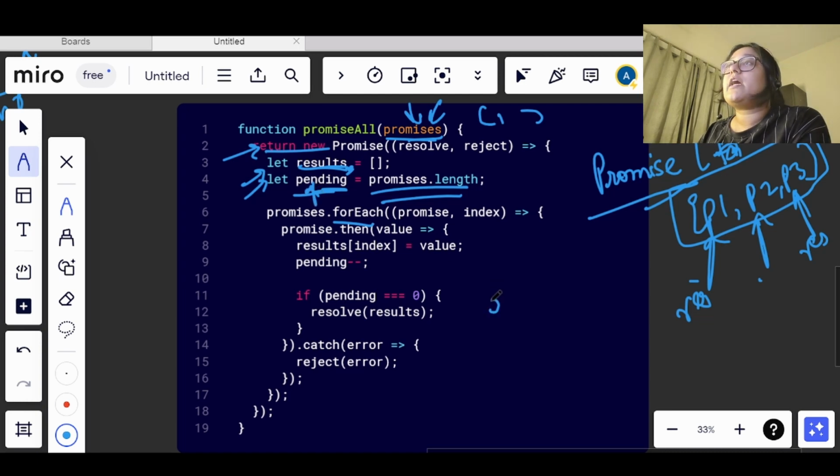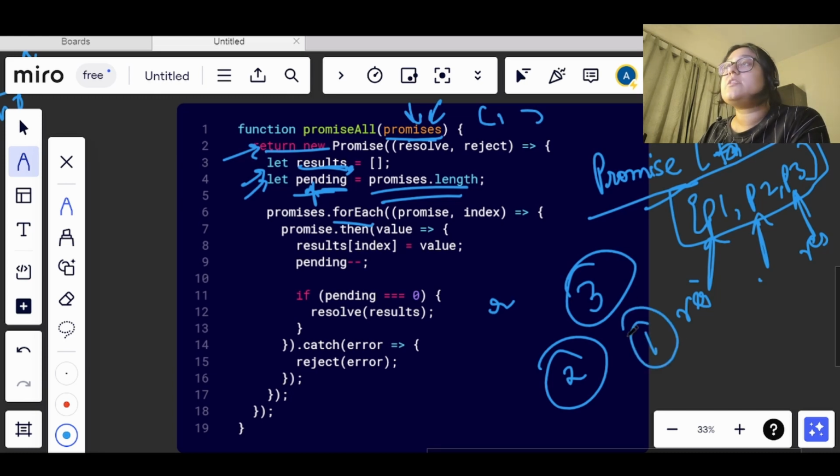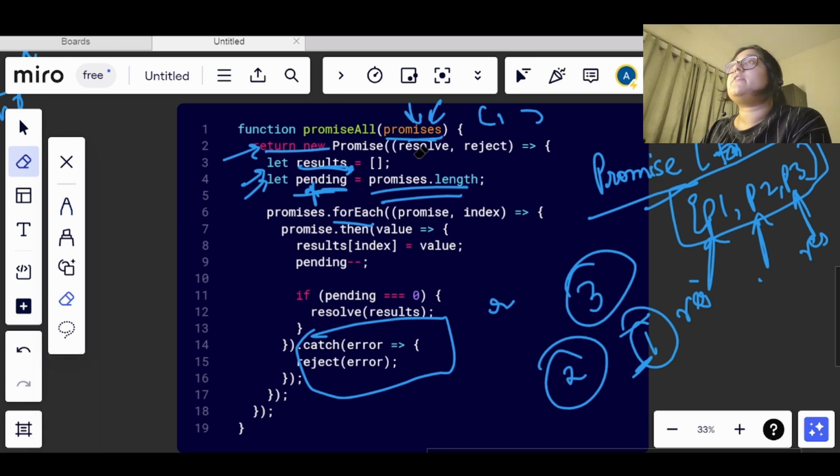If we have three promises here and only two got resolved, still one is in pending state. This means that this new promise will go to rejected, right? It cannot be resolved until and unless all of them get resolved at the same time. So in such cases where the value will not go to 0, we will just reject with the error.